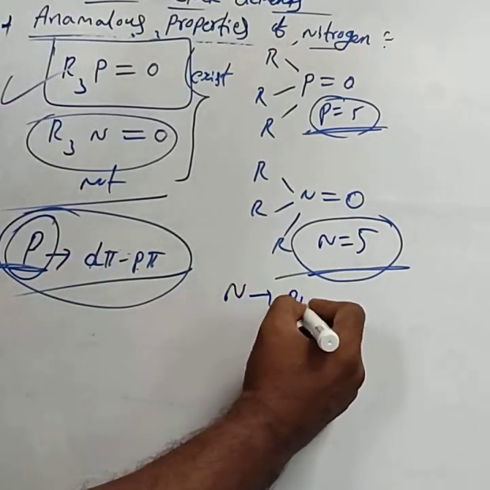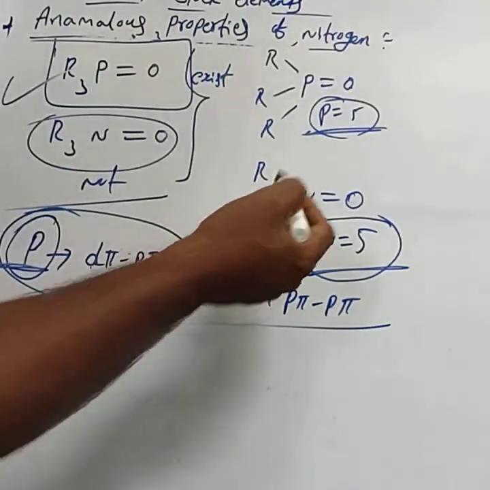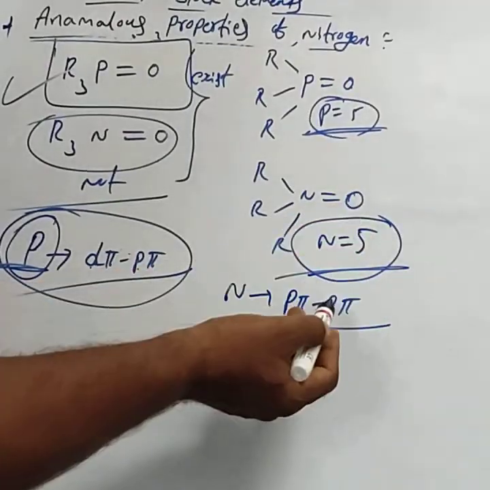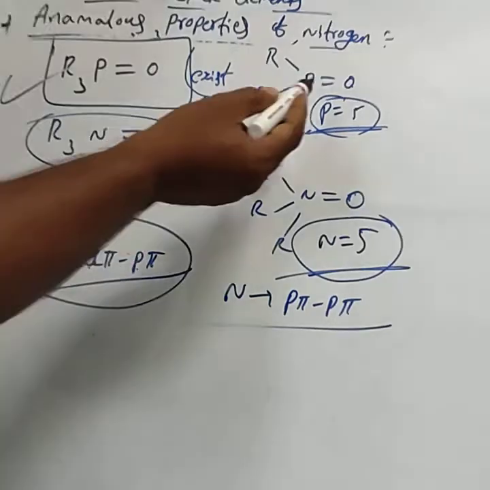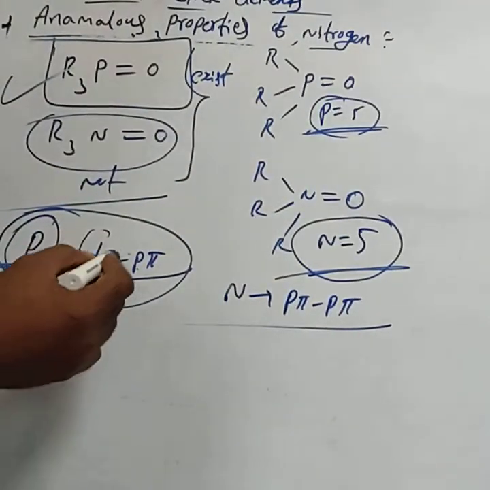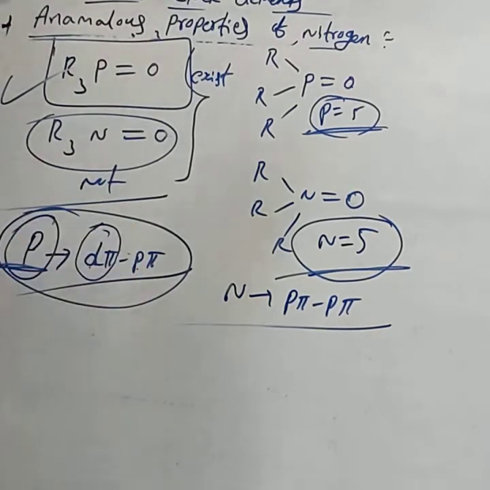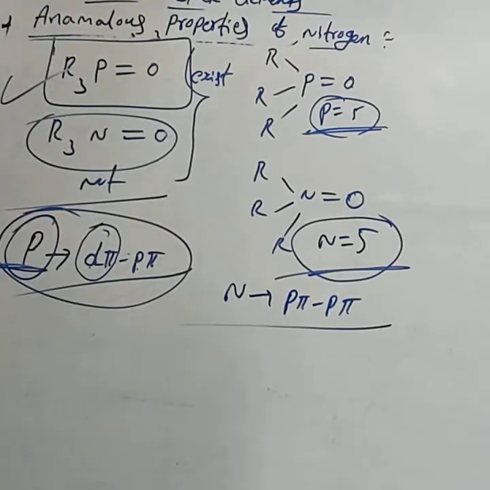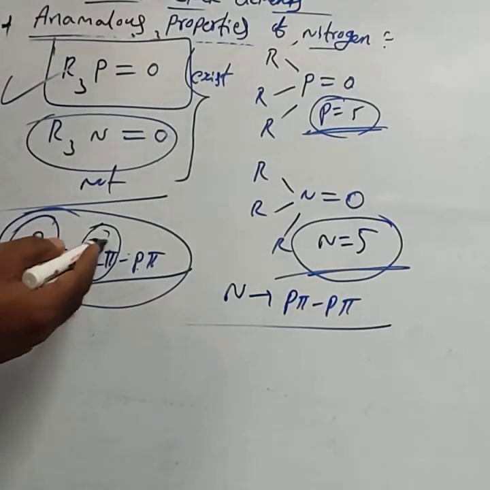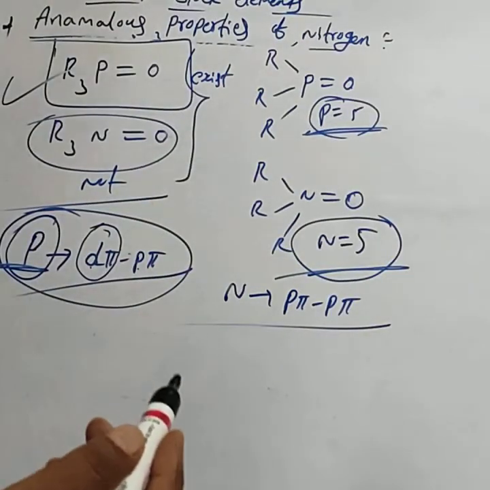Nitrogen only forms pπ-pπ multiple bonds: the nitrogen atom p orbital and another element's p orbital can form a pπ multiple bond. But phosphorus has a vacant d orbital, hence by using that vacant d orbital, it forms dπ-pπ multiple bonds also. This is also one of the characteristics of the other 15th group elements. That is, other 15th group elements can form dπ-pπ multiple bonds, but nitrogen forms only pπ-pπ multiple bonds.